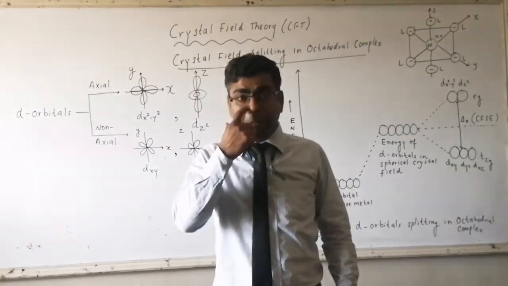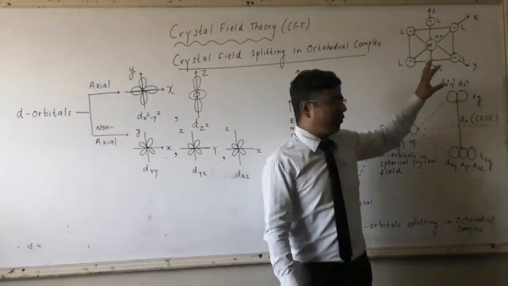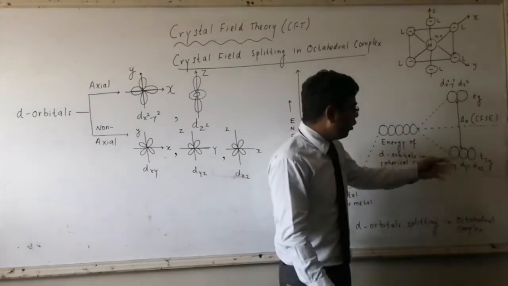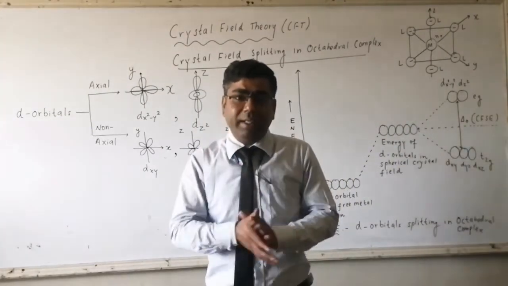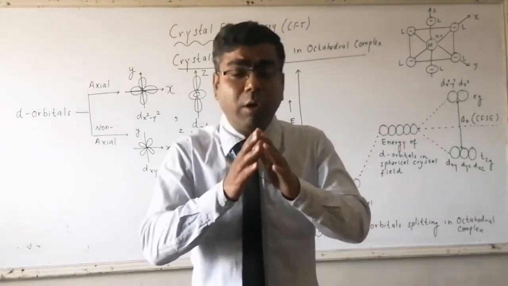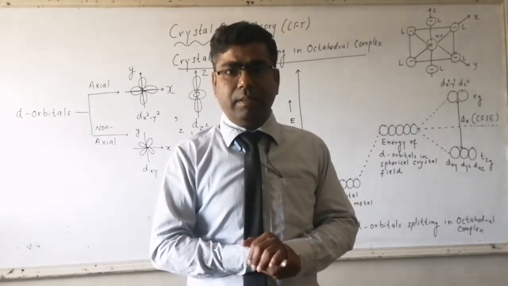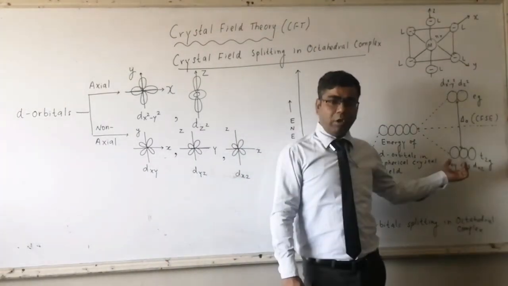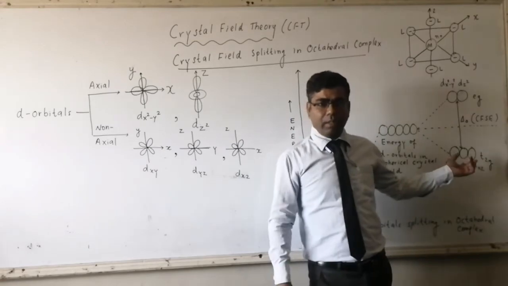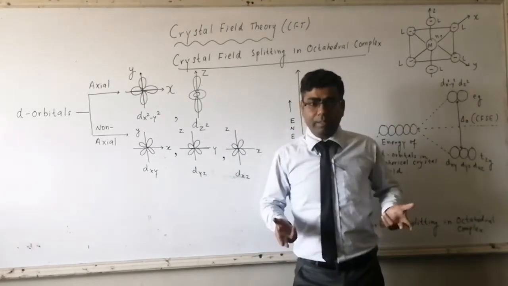So what will happen? The energy of axial d orbitals will increase and the energy of non-axial d orbitals will decrease. It means there will be splitting in the energies of d orbitals in presence of ligands. So we get a first set of d orbitals with low energy, and a second set of d orbitals with more energy.